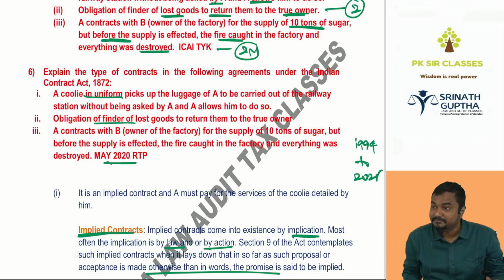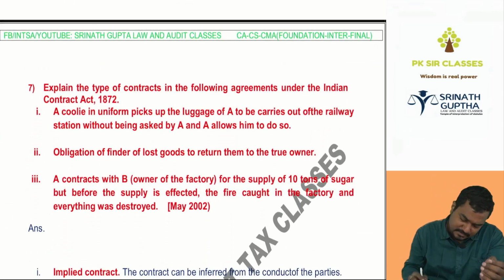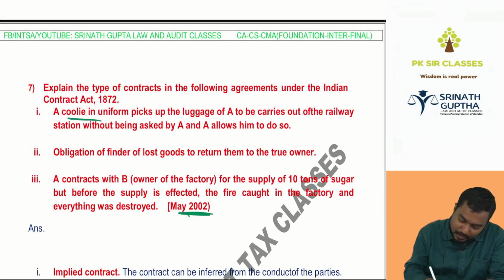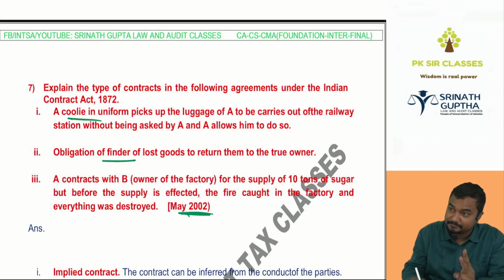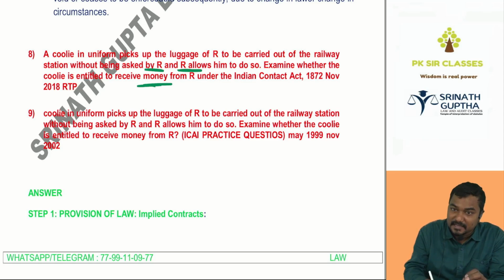Which exam? MCQs. Same question, beta, again in 2002. Coolie in uniform, obligation of end of last goods, third time as it is. A coolie in uniform picks up the luggage of R to be carried out of the railway station without being asked by Mr. R. R allows him to do so. Examine whether the coolie is entitled to receive the money. Yes or no? The coolie is entitled to receive the money.